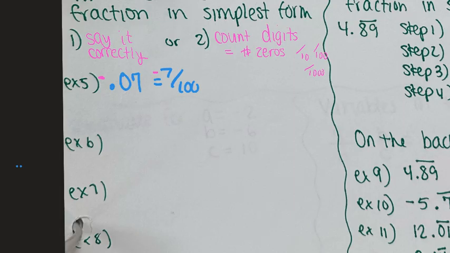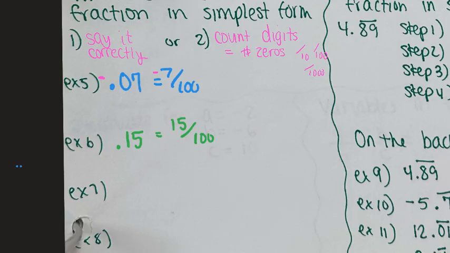All right, let's try example 6. Are you going to try saying it correctly, or are you going to try counting the digits? 15 has two digits, so it's going to go over 100 because 100 has two zeros. 15/100. Now don't forget, I have to simplify it.